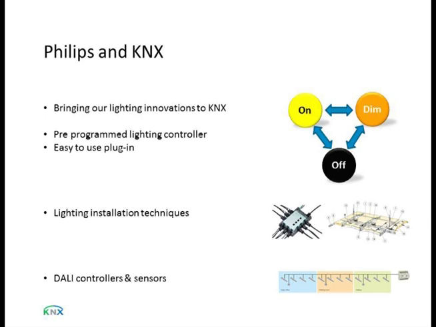Another example of that is the fact that we have DALI controllers, but also DALI sensors. You will see that later in the presentation, an example where we can take full advantage of that. Using DALI sensors instead of KNX sensors means that you can use cheaper sensors, but you also do not need a KNX line to go to them. Where your luminaires are, you can use the sensors, using one DALI line to connect them all together.